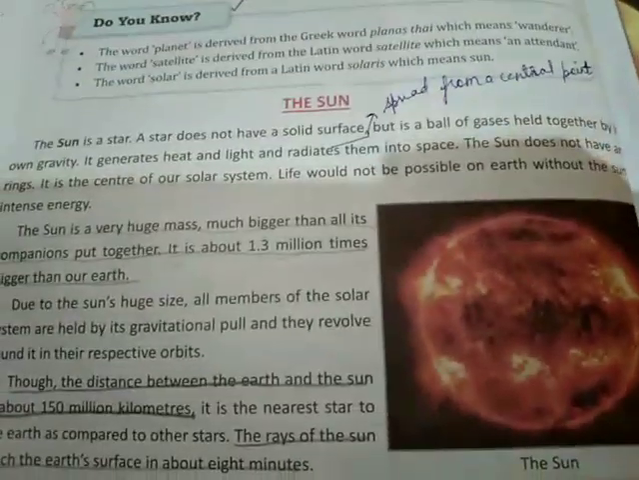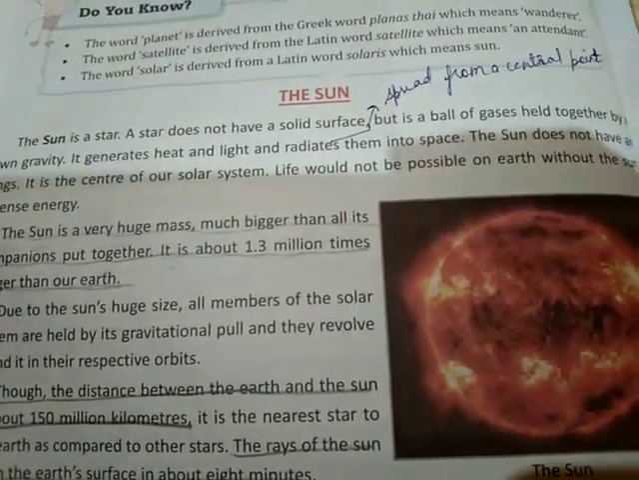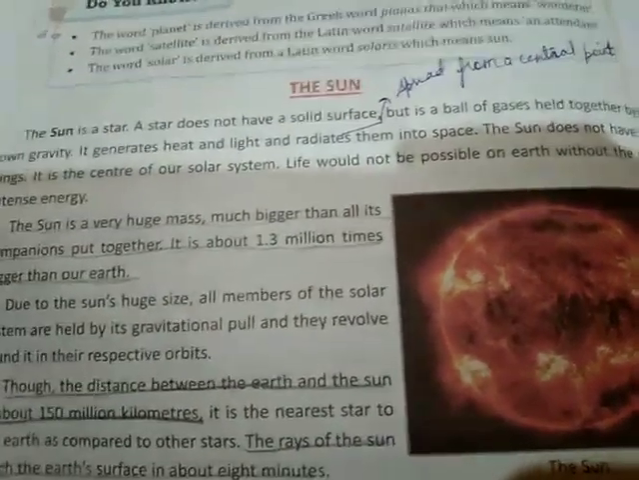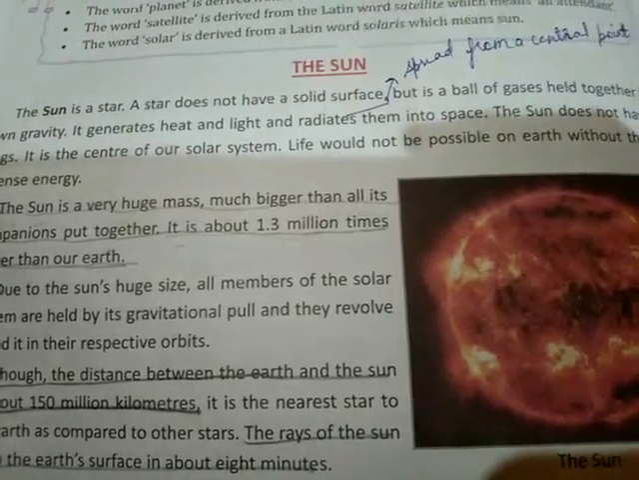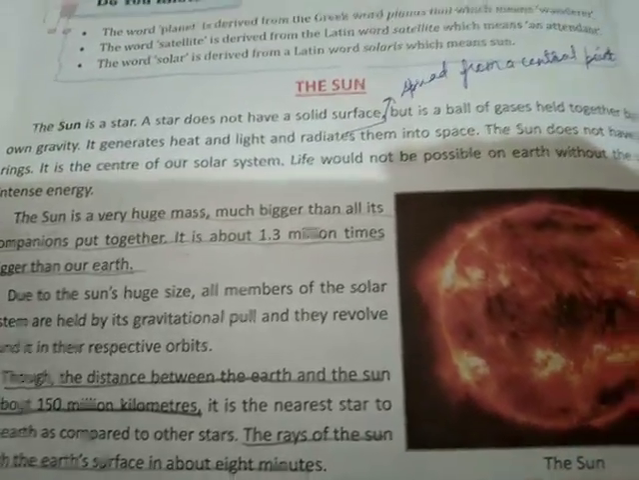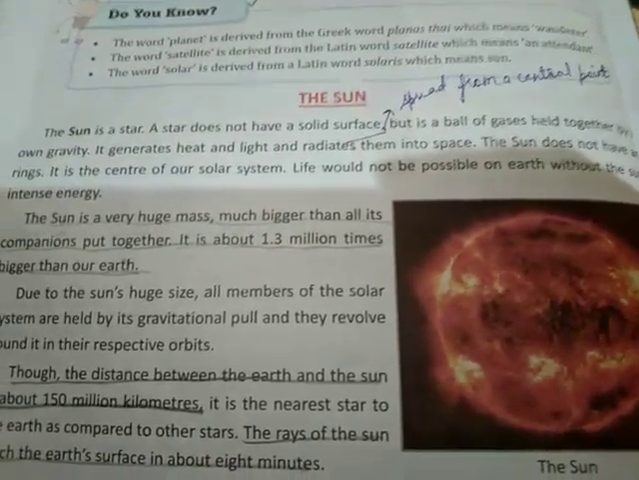The word solar is derived from the Latin word solaris, which means sun. Why is it known as the solar system? Because the sun is the head here. Around the sun only, everyone is rotating. That's why it is known as the solar system.